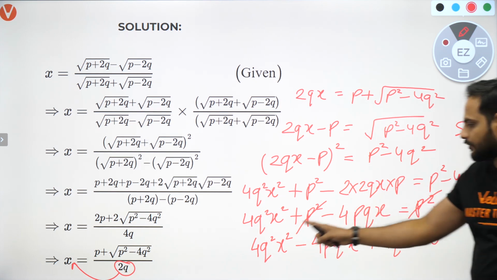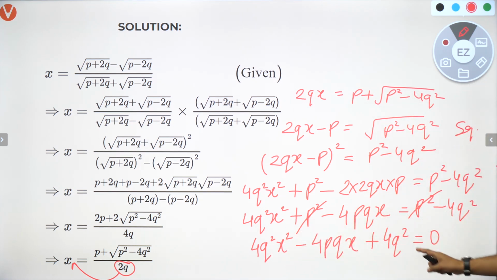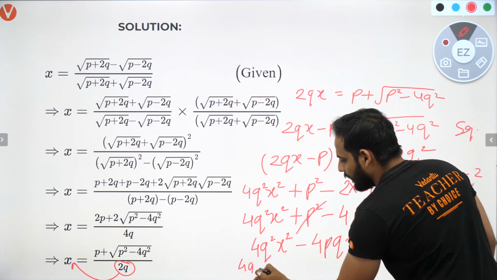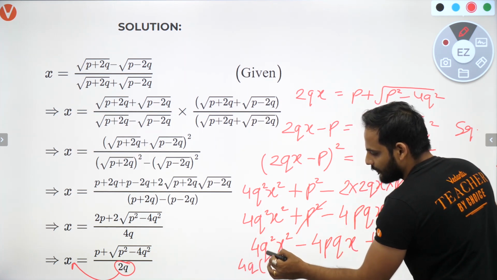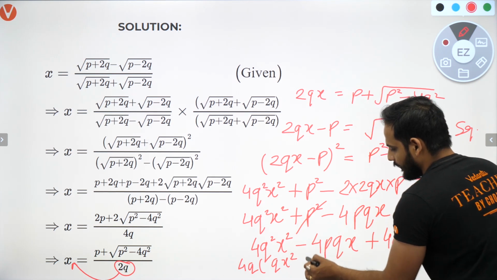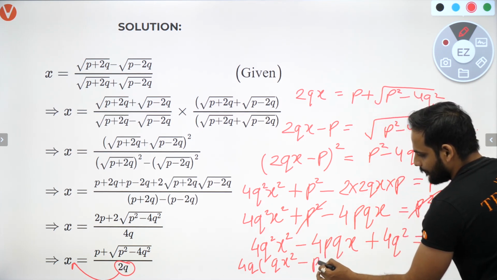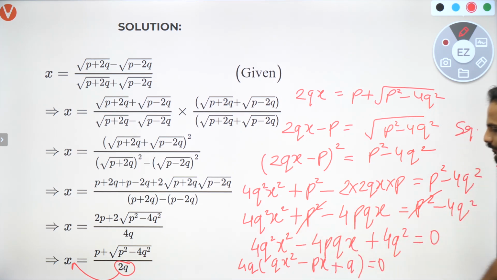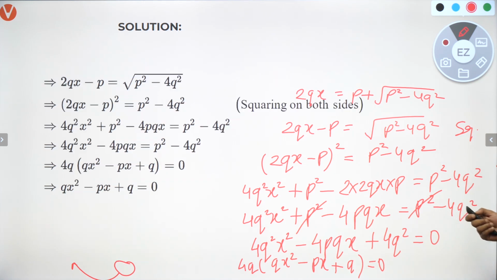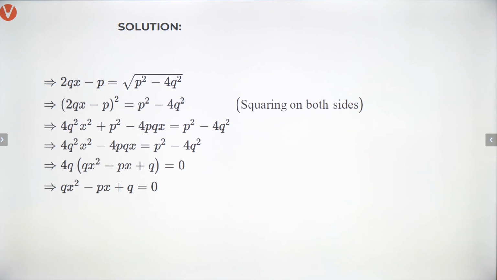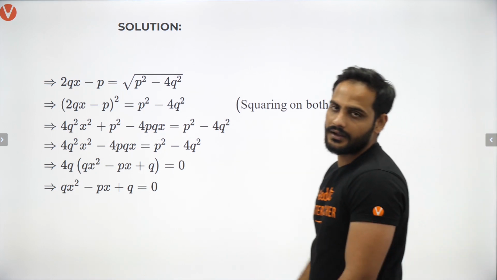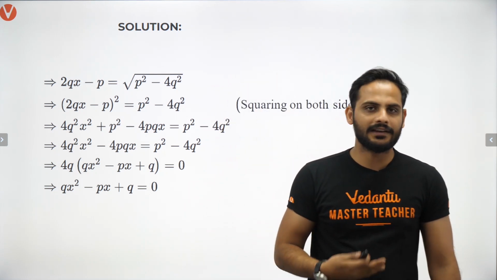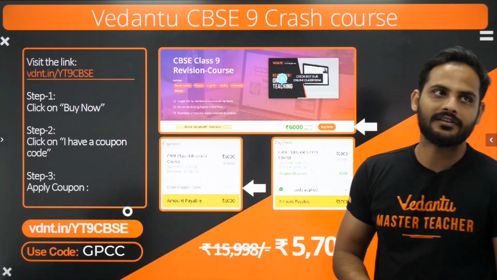Now here, as you can see, bachcho, 4q is common in all. So if I take 4q common, I'll be getting qx square minus px plus q is equal to 0. 0 divided by 4q is again 0. So you'll be getting qx square minus px plus q is equal to 0. So this is how we can solve this question very easily. Beta, just the calculations are a bit lengthy, otherwise the question is very easy.